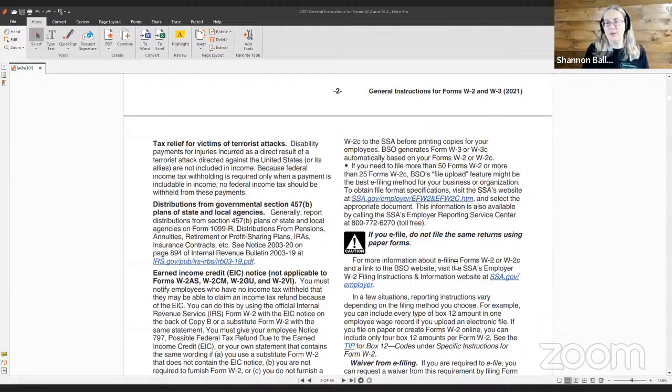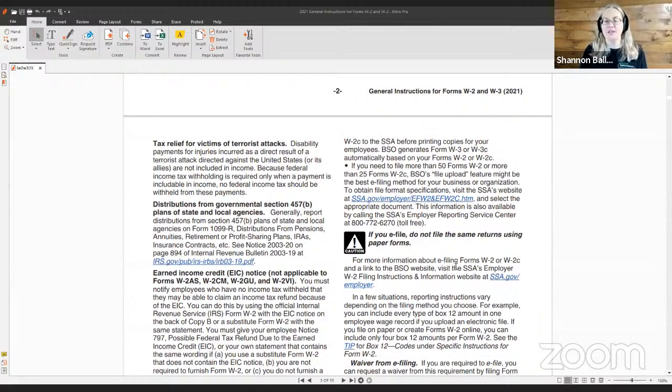So we don't go to the BSO website to upload our Forms W-2, but we do like to try to reduce the amount of W-2Cs that we create because employees have questions on their W-2s. So we do a thorough reconciliation of what should be on every employee's W-2, but we also send it to the employees 2 weeks ahead of time so that they have time to review it and let us know if there are any changes.